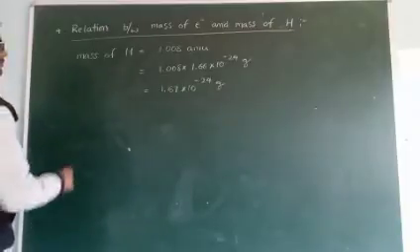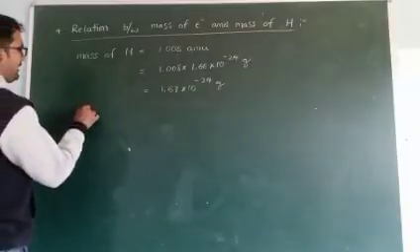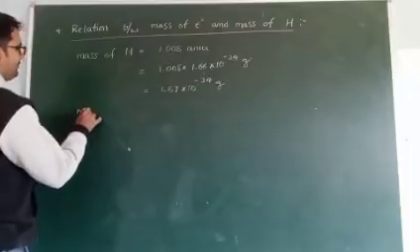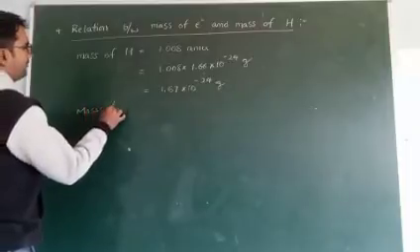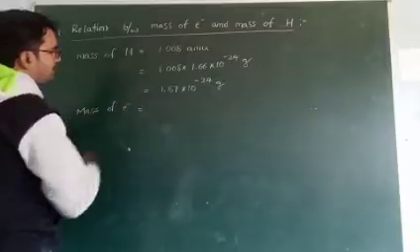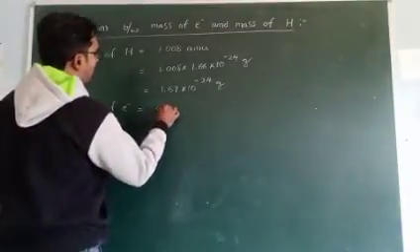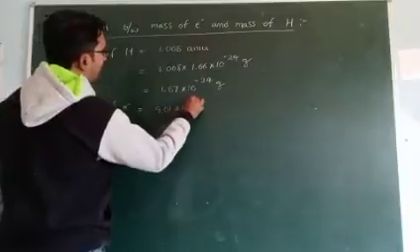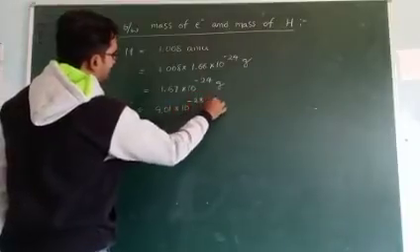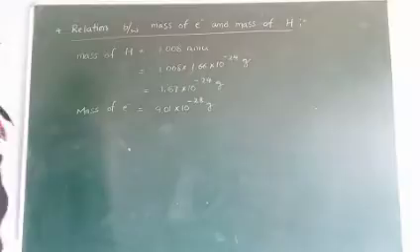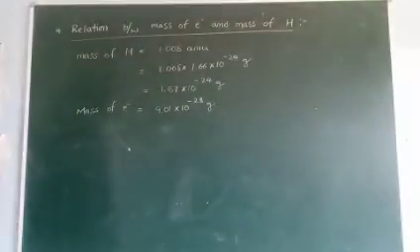But we know the mass of electron value in grams: 9.01 into 10 to the power of minus 28 grams. It is minus 31 in kgs, so in grams it is 10 to the power of minus 28.